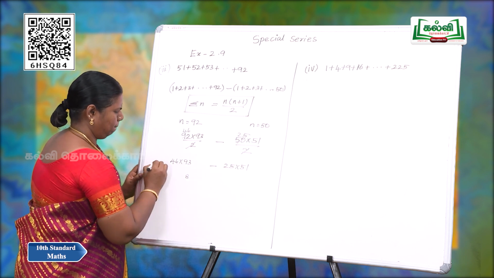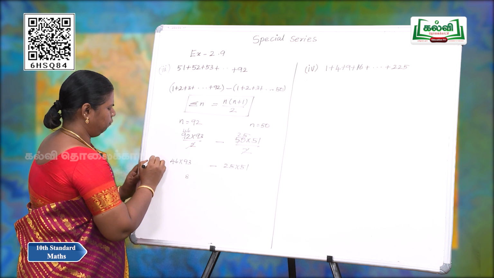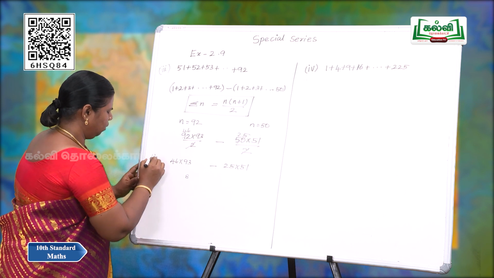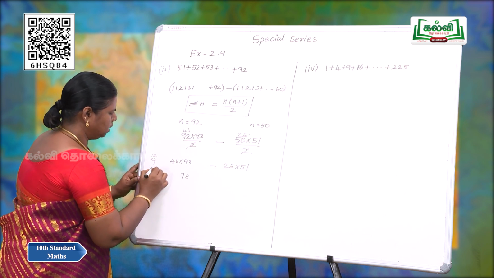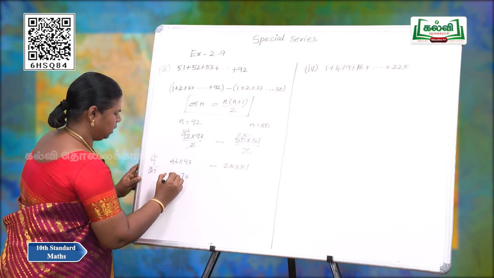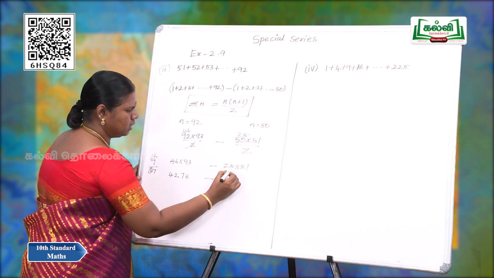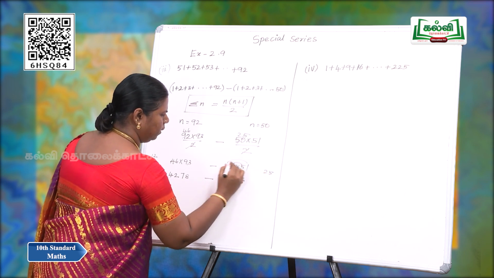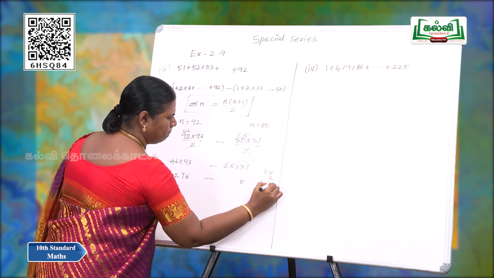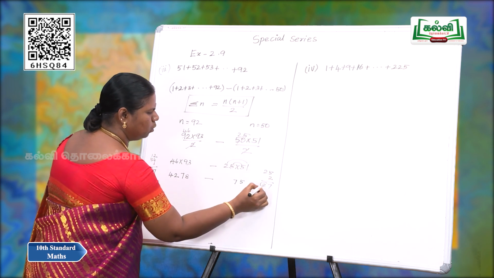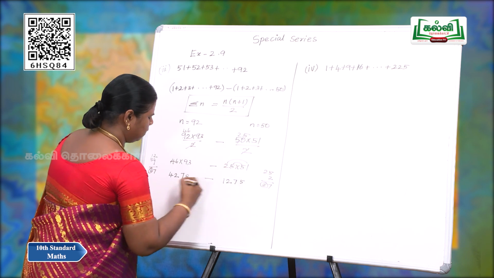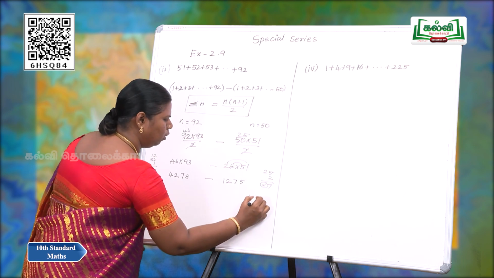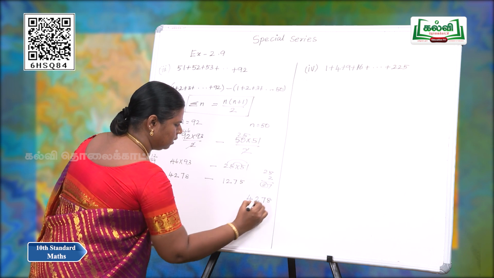Multiplying, we get 4,278 and 1,275. Subtract 1,275 from 4,278.